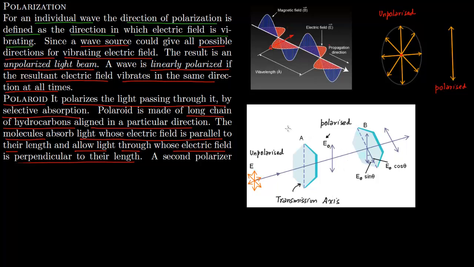Say this is polarizer 1. Now you can put another polarizer behind polarizer 1. This E0 is going through, and it is falling on the second polarizer. Now this dotted ray is again its transmission axis, or you can say the optic axis. Now you can decompose this E0 vector into E0 sin theta and E0 cos theta. The cos theta component is going to pass through because it is along the transmission axis.